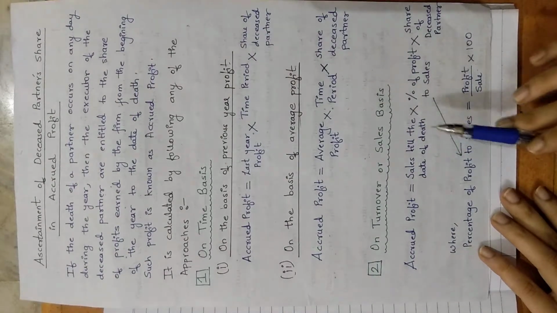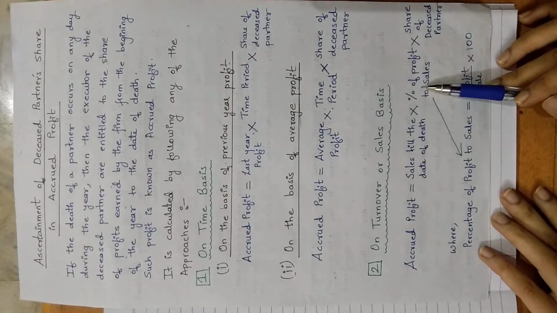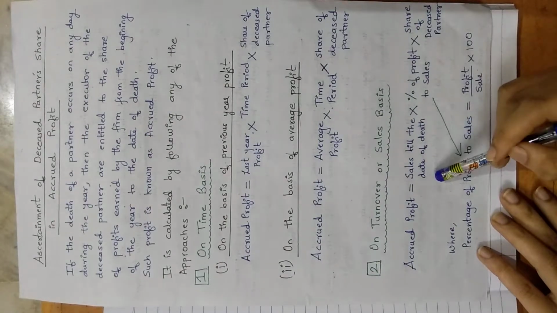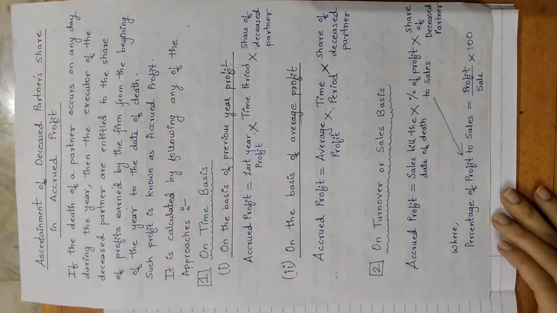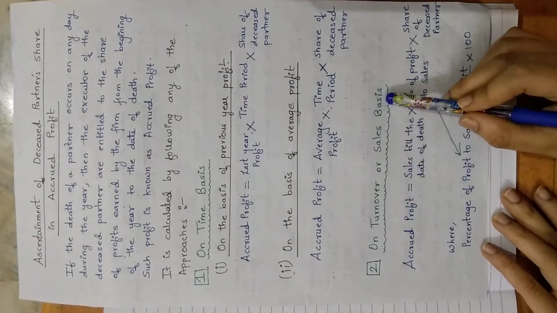This is something new in this death of a partner chapter. So now when I am taking a problem, I will take problem on this method as well as on this method also, so that in a line you can understand how the problems can come, whether it is a retirement or whether it is a death. So let us just see this part on turnover or on sales basis.